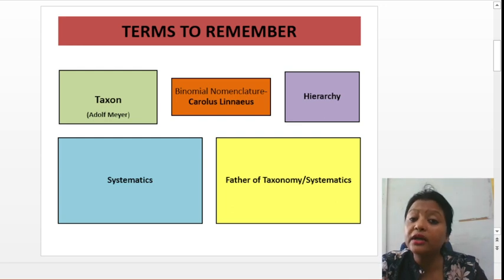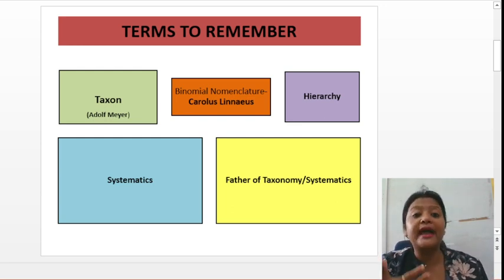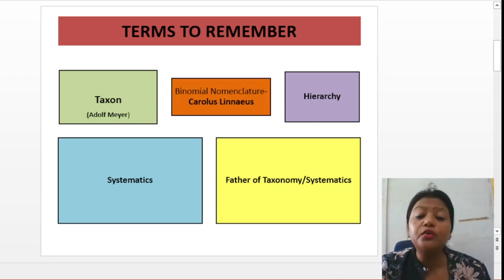Okay, then we come to the main, very important part known as binomial nomenclature. That means naming. When you have seen a lot of organisms around you, right? Plant, animals, and other organisms. So imagine if there was no system for naming them, if there was no system which described them, how would you even come to know about those organisms? So this binomial nomenclature is very important. Taxonomy is very important.